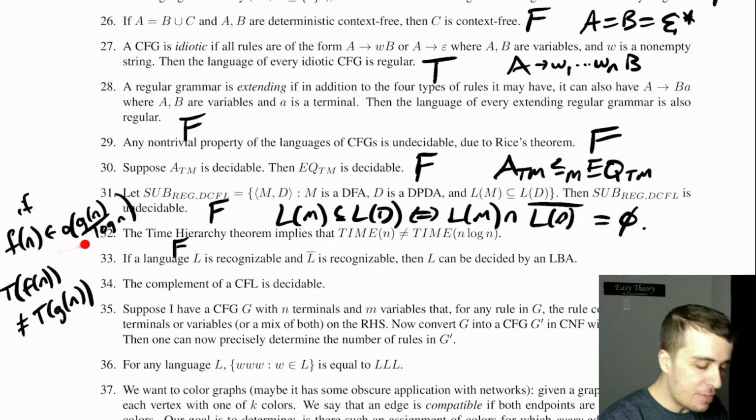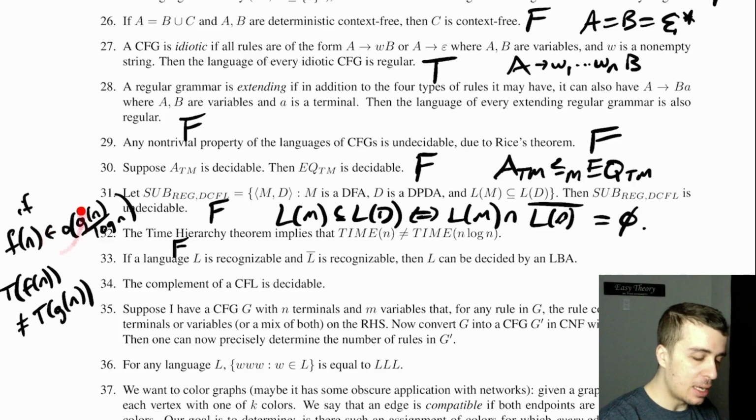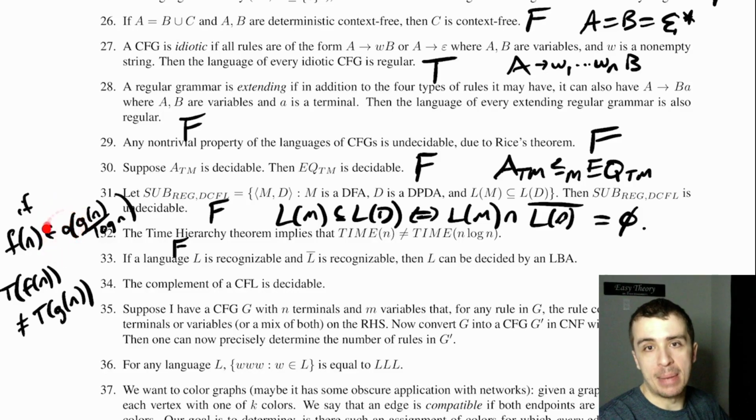So if f of n is strictly less than g of n divided by log n, then they're not the same. But the time hierarchy theorem doesn't work here because if you divide by log n on this side, then we're going to get n on both sides, and those grow at the same rate. So we need little o here. That's what the time hierarchy theorem says.